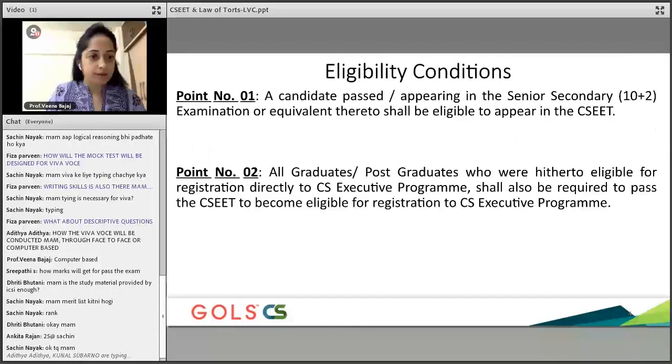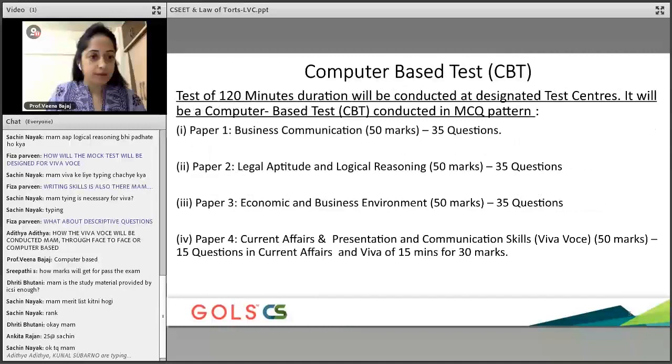Okay, so let me answer Shripati's question. I hope by now, guys, you have understood the total questions that are going to be asked. A total of 120 questions will be asked.